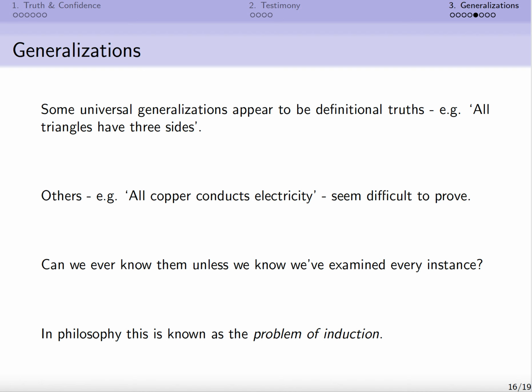Unless we've tested every sample of copper and found that it conducts electricity, how can we know that all copper conducts electricity? So it might seem that there's a particular problem associated with acquiring enough evidence to believe a universal generalization.